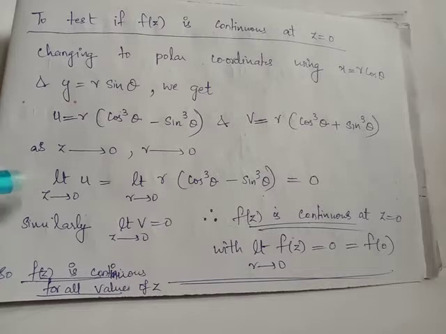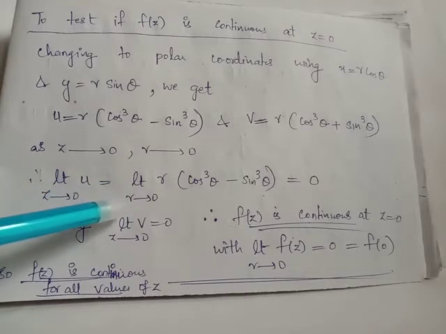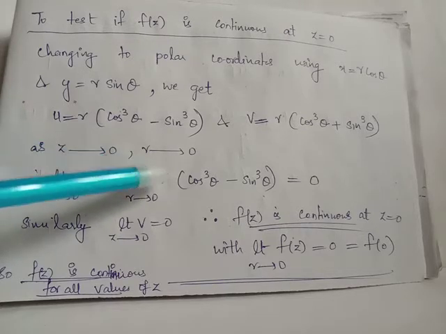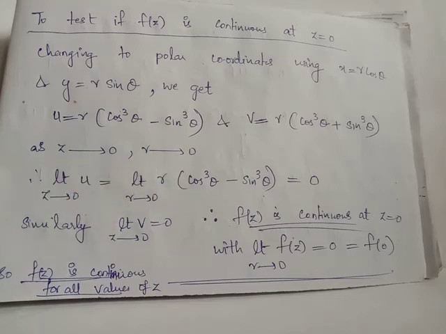We apply limit z tends to 0 over the function of u. That is, we have limit r tends to 0 applied over the expression of u, which is r times cos cube theta minus sin cube theta. We obtain the limit is 0, because when r becomes 0, the entire function assumes the value 0.